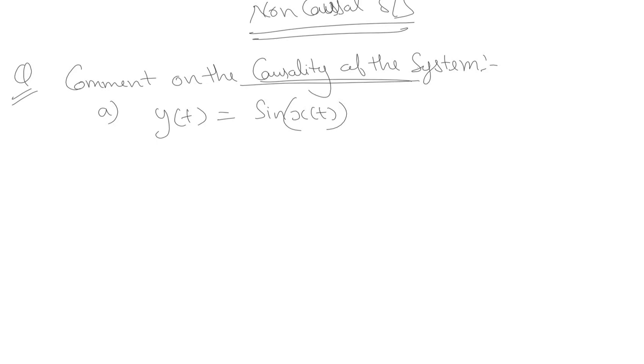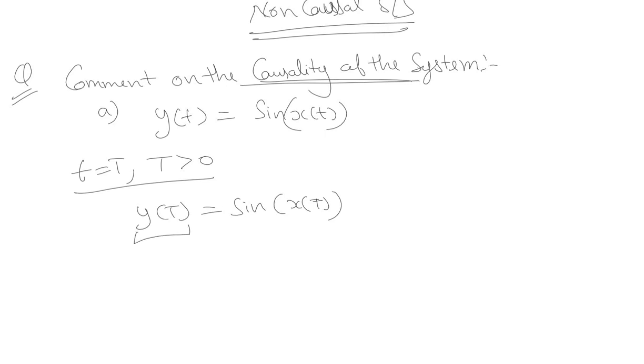We'll check for the positive values of time t. So it becomes y of t equal to sine of x of t. Clearly we can see that the current value of output depends only on the current value of the input. So the causality condition is satisfied.